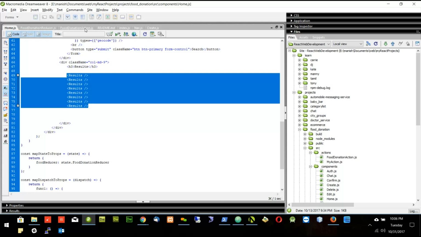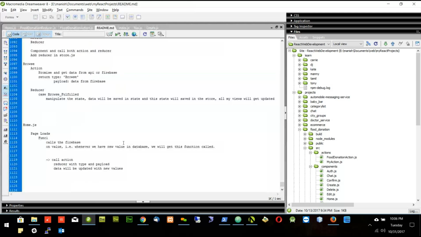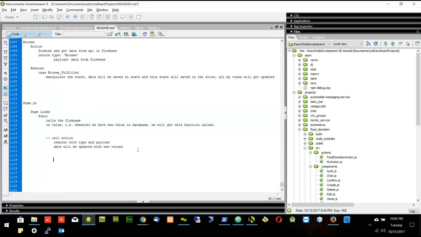Now, before explaining how we will show, let's understand how it will work. Whenever we have data with multiple rows, the first thing we have to do is convert the data into arrays from objects.